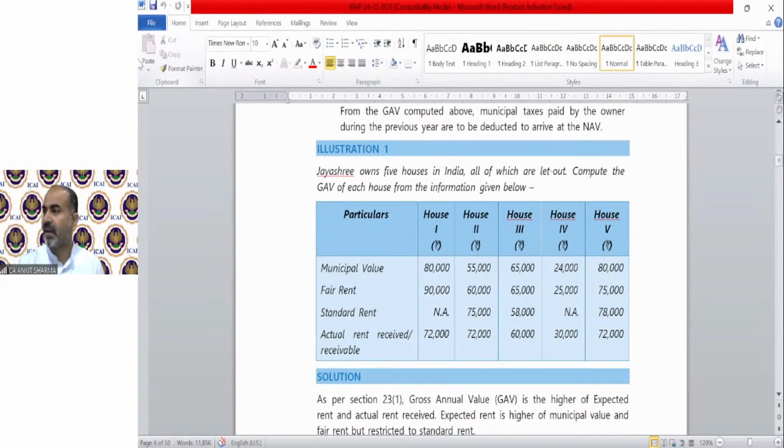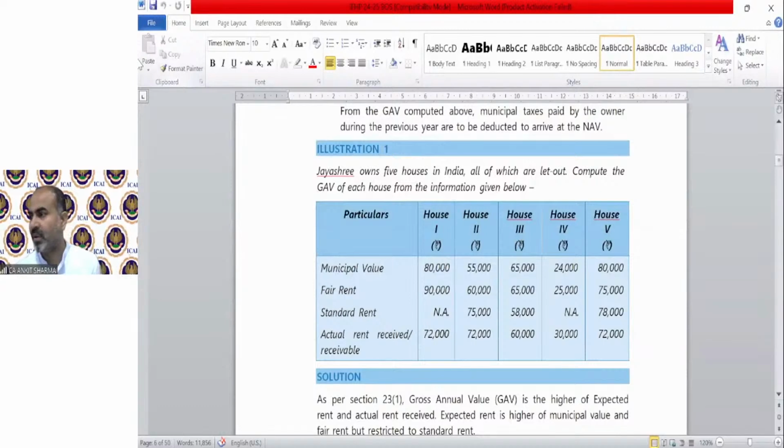Priyanka is asking, sir, is a flat covered under house property? Yes, of course. A flat is also covered as house property. Should I remember each point of every chapter or learn it properly? Yes, we have to learn, but a lot of points are very general points. You should focus on those points. They are very important for your questions. In this example, case numbers D, E and G are very simple. If you understand case D, then E and G solve automatically. So you should not focus much on those cases. But case F has some different things, so you have to focus on case F. If you are able to solve case F, case D, E and G are all very simple to solve.